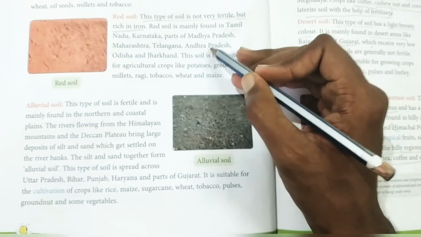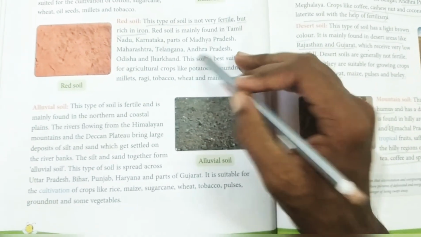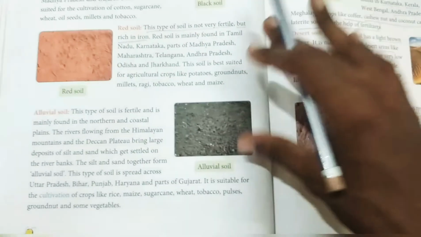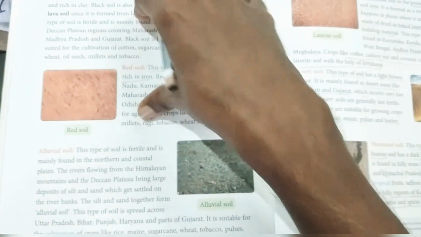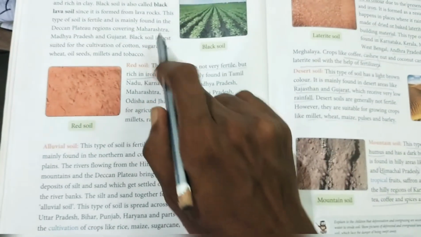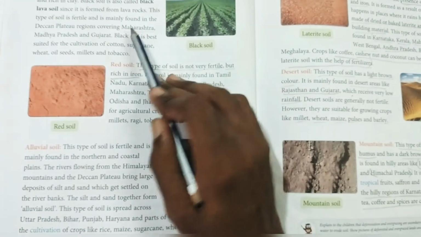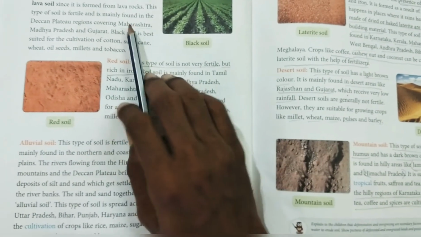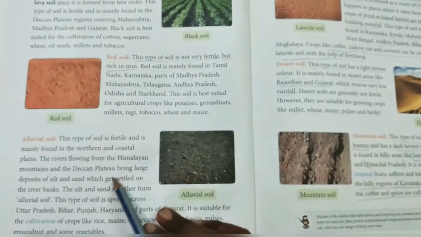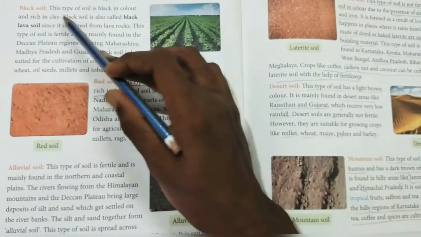You have to keep in mind the states where they are located, and when it is asked to locate in the map, you have to take only one state in each soil, but every state should be different. Suppose you take Maharashtra for black soil.